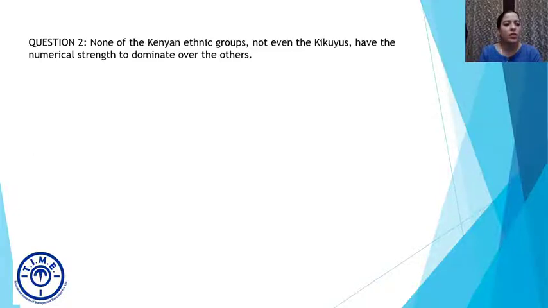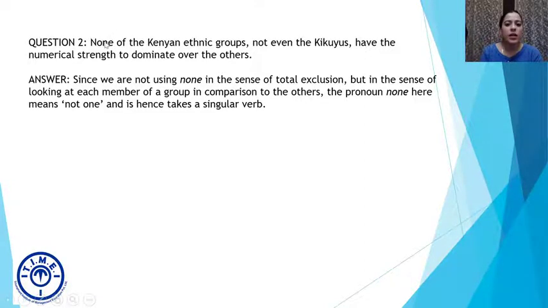All right. Question number 2. None of the Kenyan ethnic groups, not even the Kikuyus, have the numerical strength to dominate over the others. Now we are using the pronoun none here, all right? So if we are using none in the sense of total exclusion, that is a different case. But in this case, we are using it in the sense of not one, right? We are looking at each member of the group in comparison to the others, and the pronoun means not one, all right? And hence, the verb will be singular.